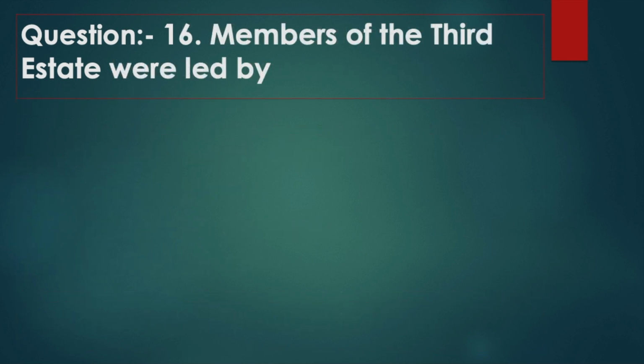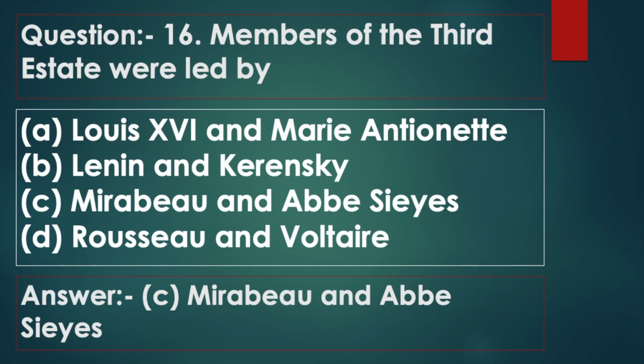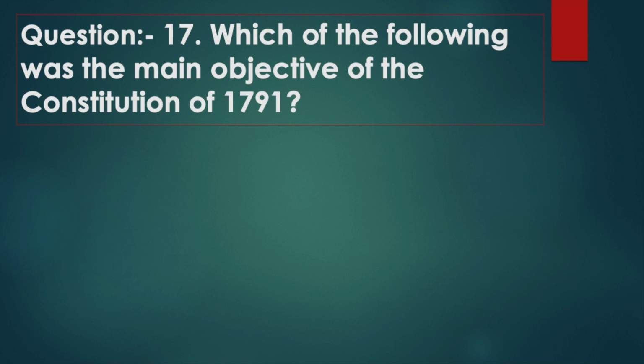Question 16. Members of the Third Estate were led by option A Louis XVI and Marie Antoinette, option B Lenin and Kerensky, option C Mirabeau and Abbé Sieyès, option D Rousseau and Voltaire. Answer: option C, Mirabeau and Abbé Sieyès. Question 17.